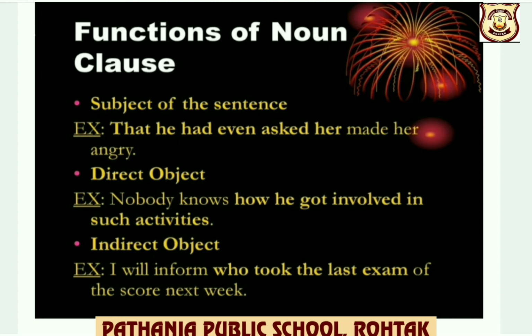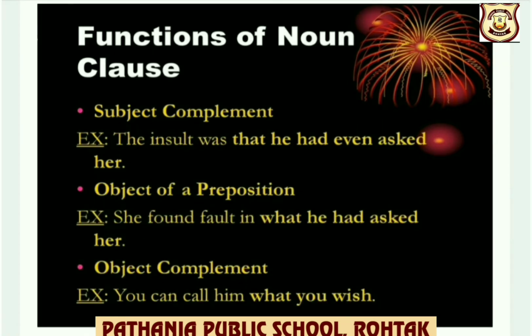Next, a noun clause can be an indirect object in a sentence. I will inform who took the last exam of the score next week. So the noun clause who took the last exam here is an indirect object. Children, they can be a subject complement in a sentence. For example, the insult was that he had even asked her. That he had even asked her, a noun clause, is a subject complement here in the sentence.